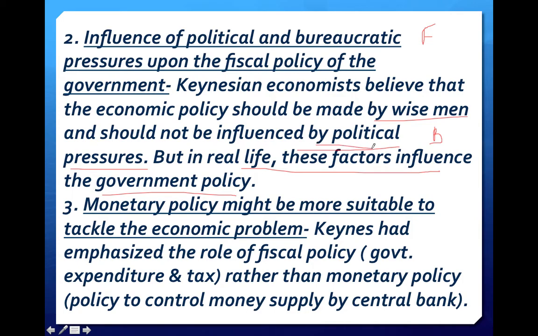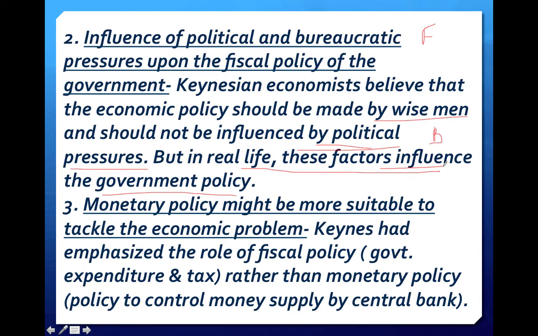But is that practical in real life? No, that is not possible in real life, because however ignorant we may be, these factors exist in our country, and they influence some decisions of the government.